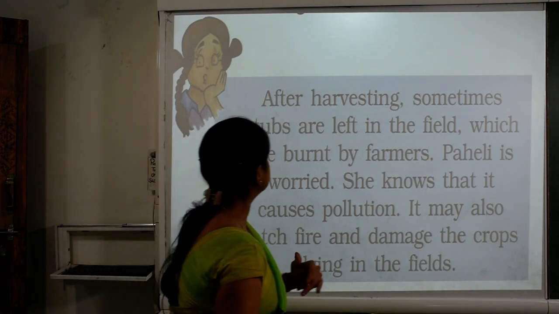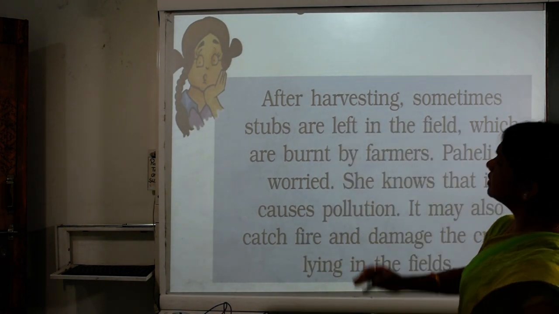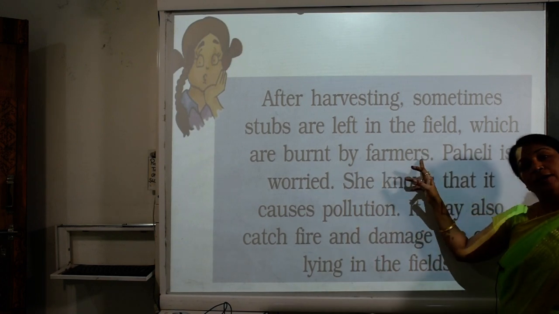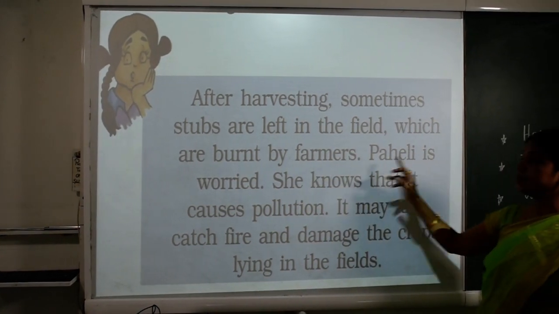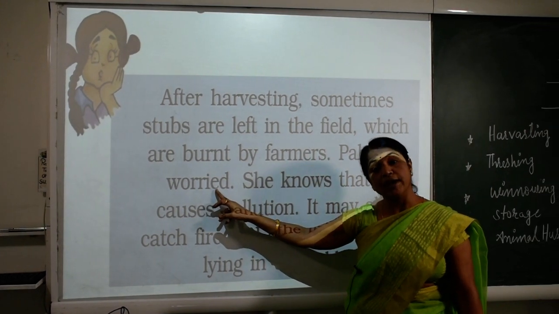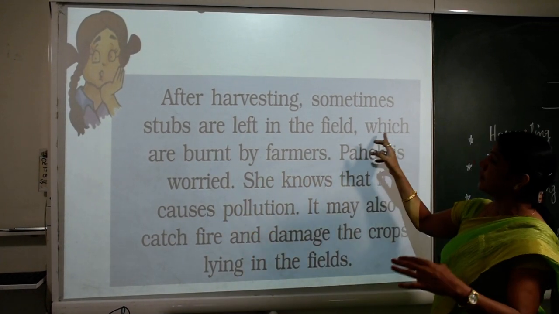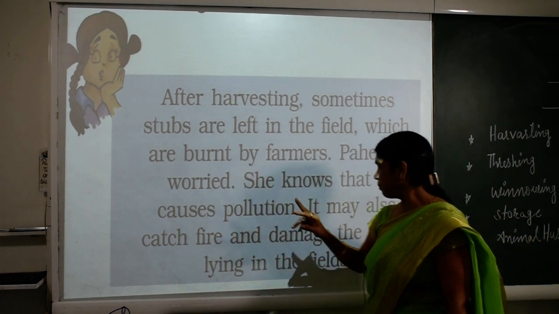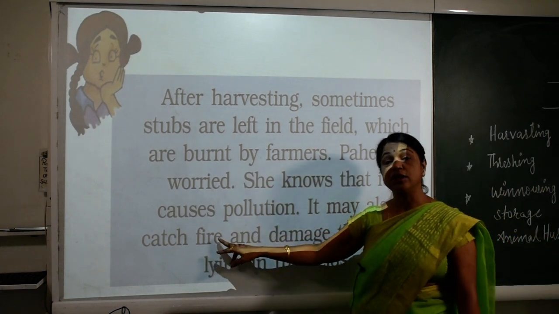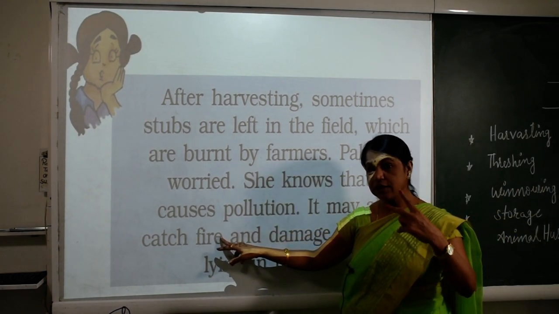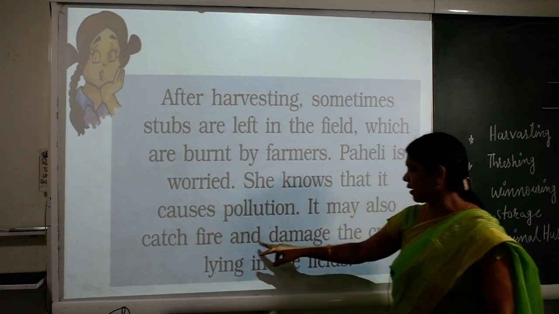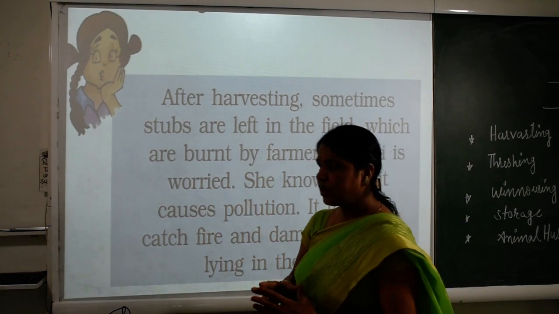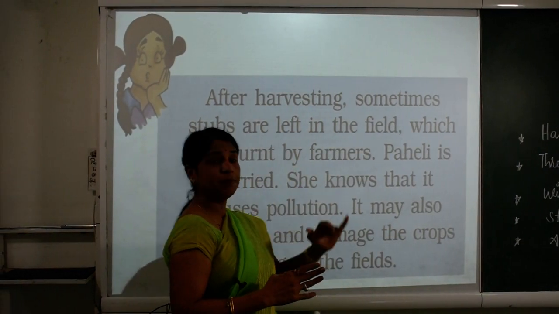Yes, after harvesting, sometimes stumps are left in the field which are burnt by the farmers. And Paheli is worried. Why are the stumps burnt? She knows that it causes pollution. It may also catch fire. First is pollution, second is that it catches fire and damages the crop lying in the field at that time. So yes, Paheli is thinking and she is worried.